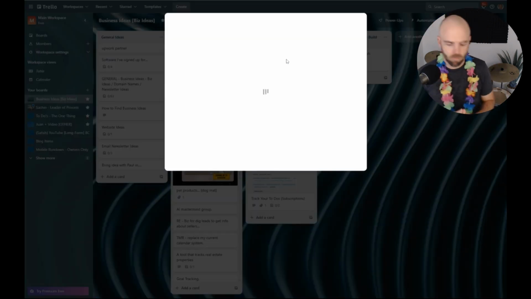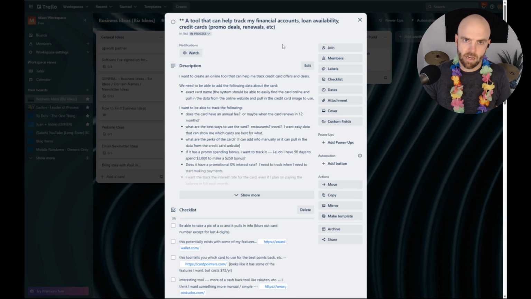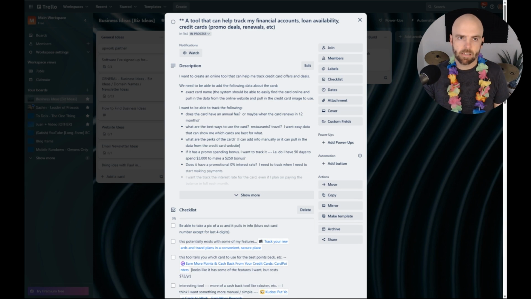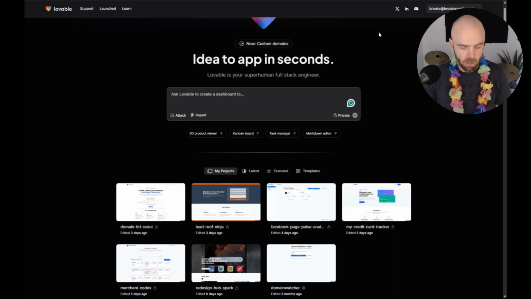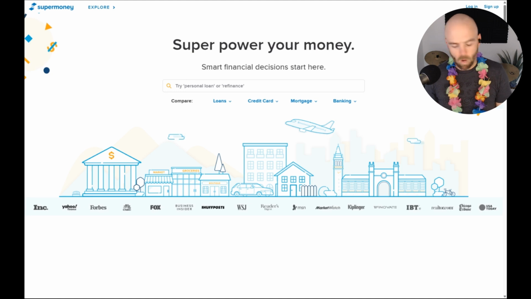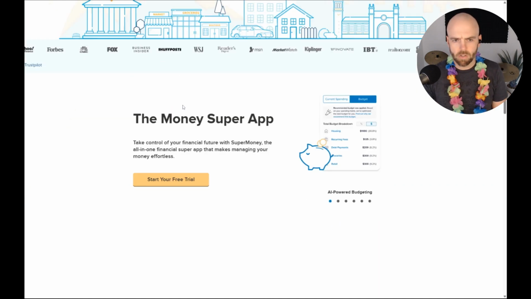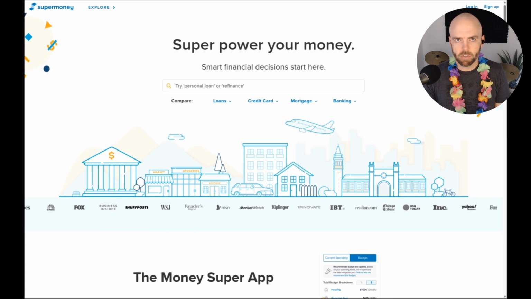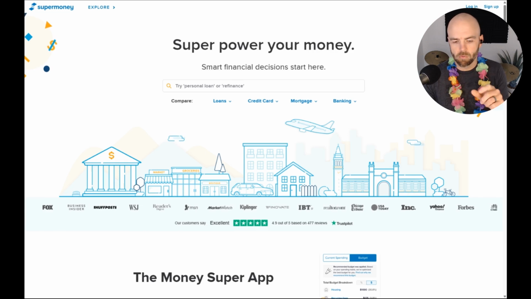Okay, what I'm going to work on today, just hanging out with you guys, is this credit card tracker. I'll just give you the quick background on the why for this project. So, you have credit card offers. We have a bunch of different credit cards that will make money by